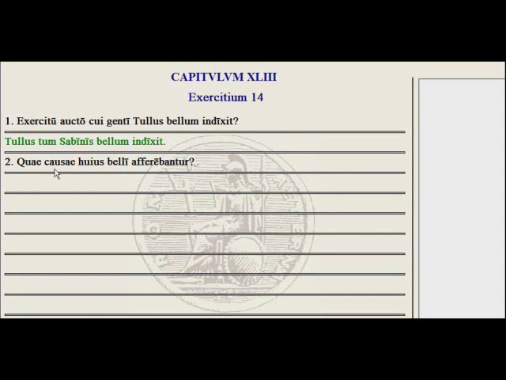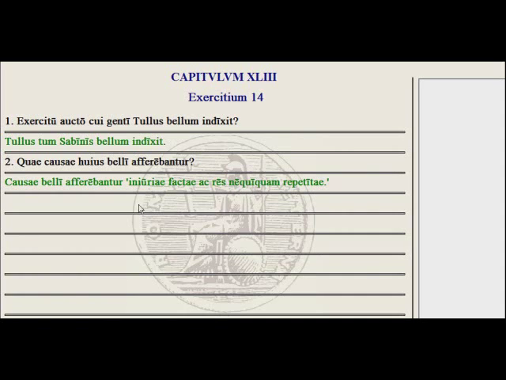Well, they were that injuriae factae sunt, injuries were made, et res repetitae nequiquam sunt, that the property was sought back in vain. Causae belli afferebantur is that injuries were made, factae sunt, and that the things were sought in vain, nequiquam.